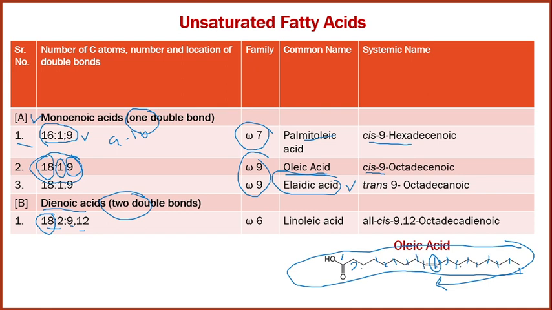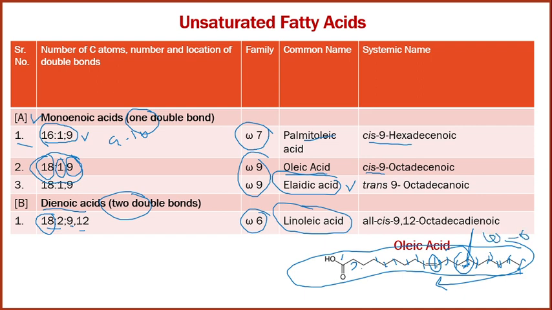10, 11, 12 and 13. So here there is also one double bond. This is the structure of linoleic acid, which is considered an omega 6. So why is it omega 6? Count from here. So here there is a double bond: 1, 2, 3, 4, 5 and here it's a 6. So that's why it is called an omega 6 fatty acid.